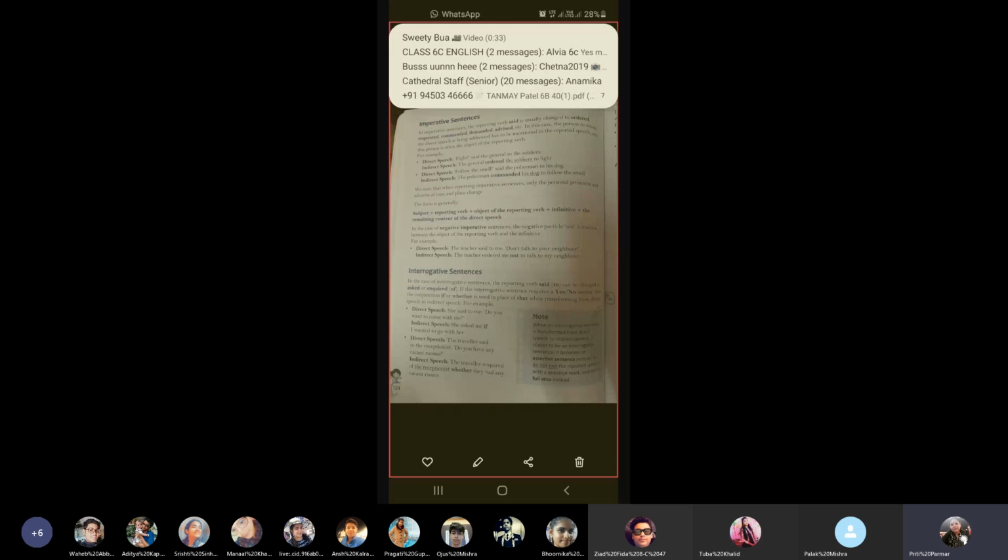Let's see. She said to me, do you want to come with me? So now here the answer would be yes or no. So let's see what the indirect speech could be. She asked me if I wanted to go with her. So if is added as an option for the question. Okay. Now another example they have given you. The traveler said to the receptionist, do you have any vacant rooms? So the indirect would be: the traveler inquired of the receptionist whether they had any vacant rooms. So I hope this concept is clear to you.